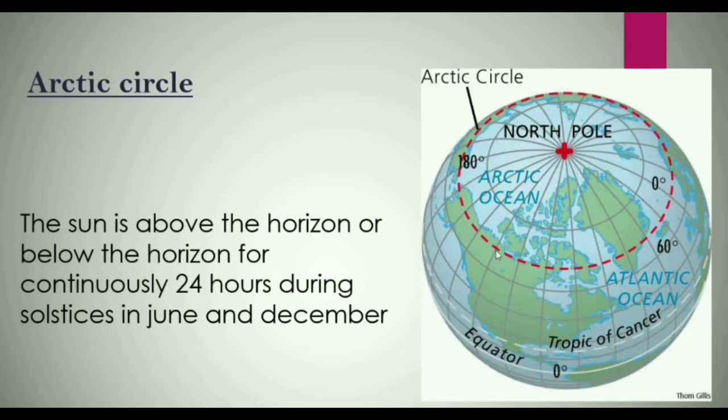See the picture, children. The red line is the Arctic Circle in the north. The Arctic Circle in the north is unique from other regions on the earth. Why is it unique? Do you know? Because the sun is either above or below the horizon for a full 24 hours during the solstice in June or December. Okay, here you must know the meaning of solstice, children. This is new for you.